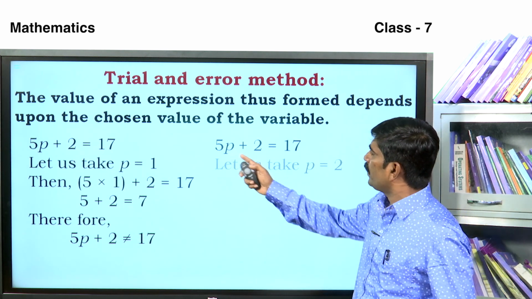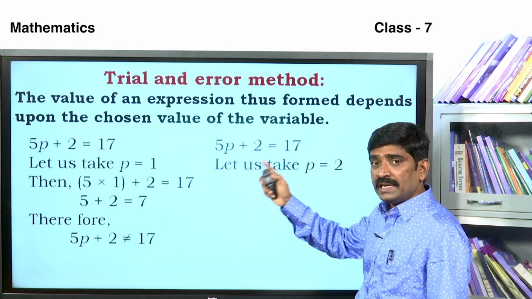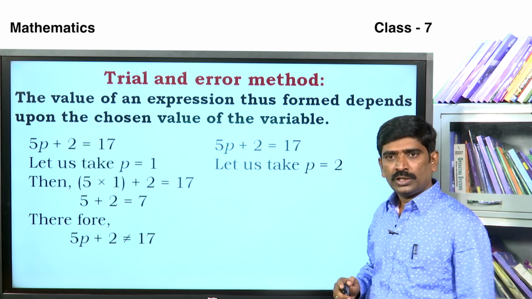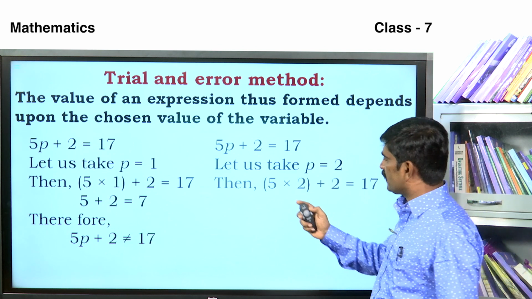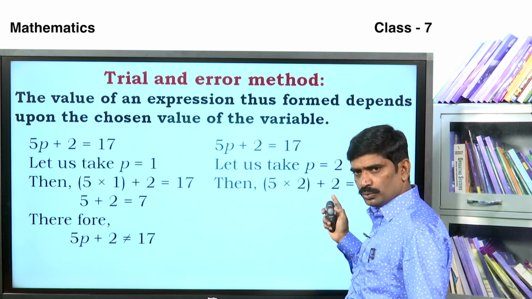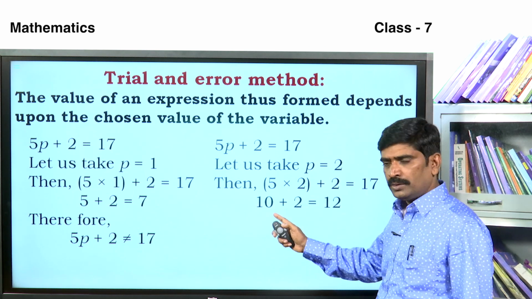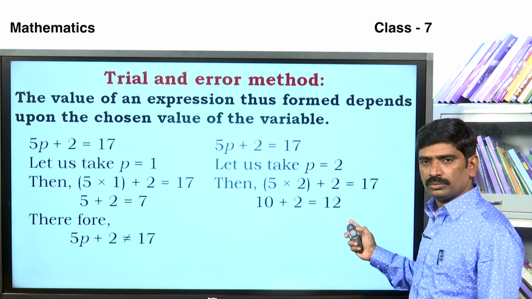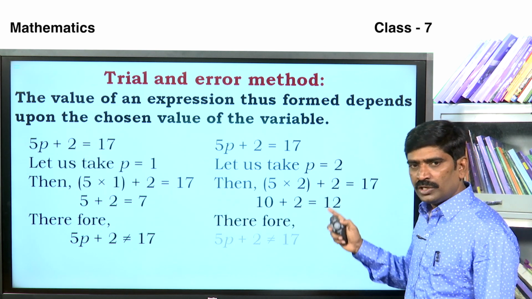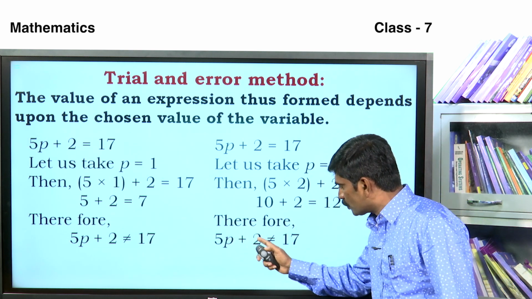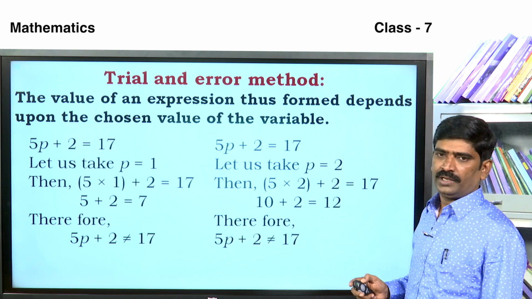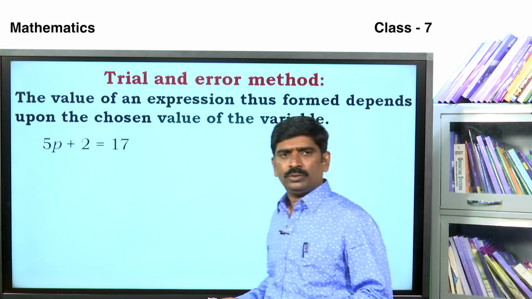Then 5p plus 2 is equal to 17. Let us take p is equal to 2. If you take p is equal to 2, what is that? 5 into 2 plus 2 is equal to 17. Then 5 2s are 10 plus 2, that is 12. Therefore, here also 5p plus 2 is not equal to 17. Next, we take another value.